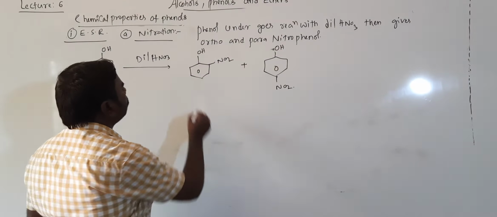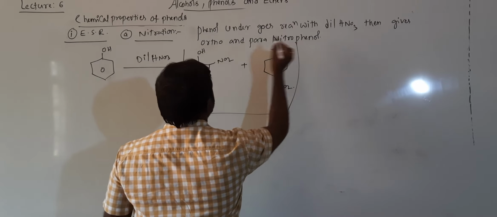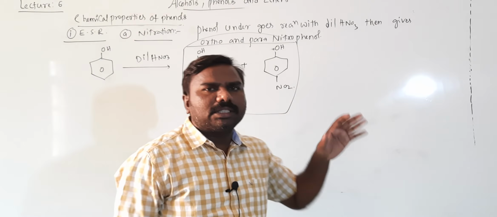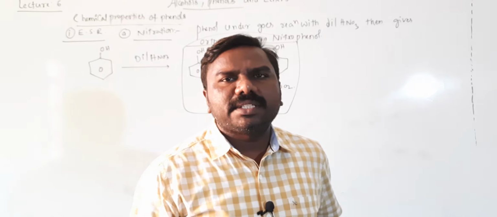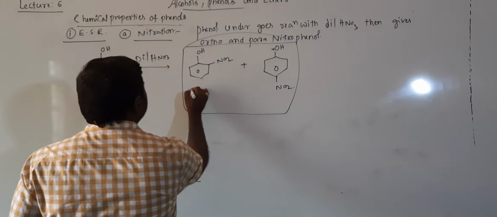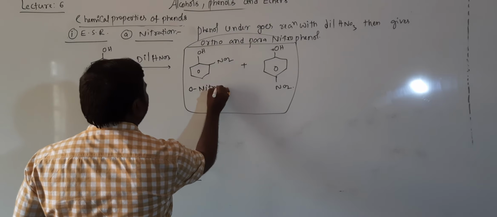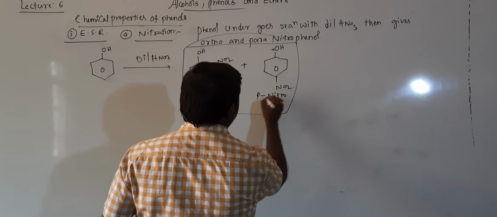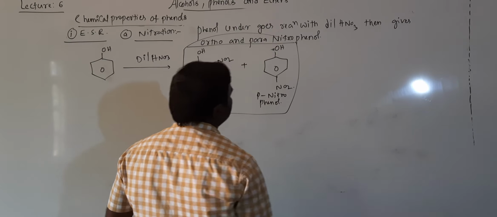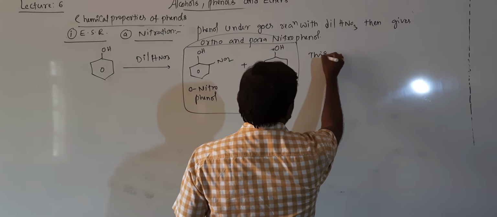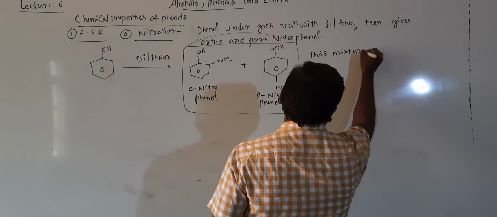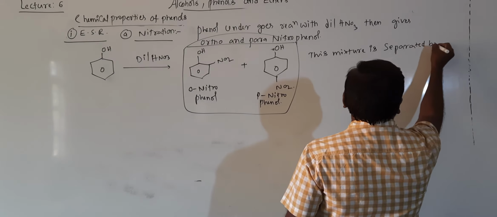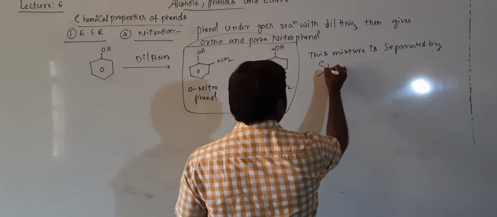Okay, these two are present in one test tube, just imagine, a mixture. This mixture of orthonitrophenol and paranitrophenol is separated by steam distillation.